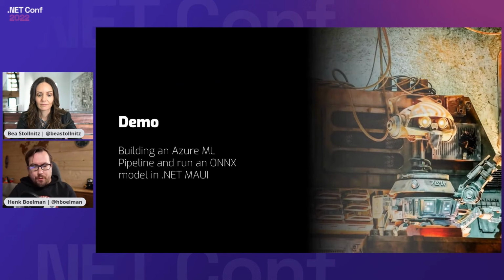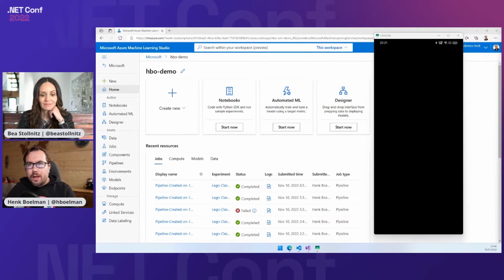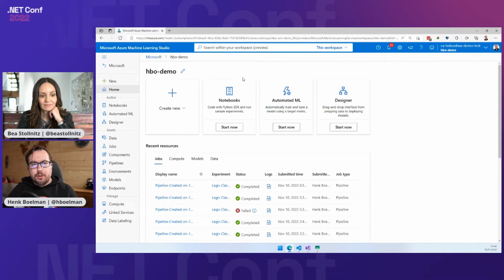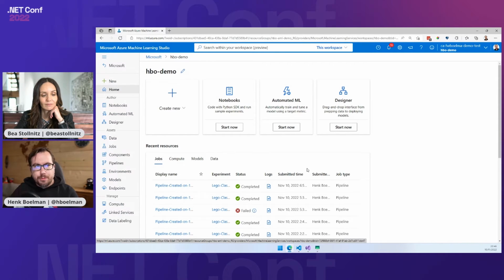So, time for the demo. Let's see if we can get our application up and running and classify some Lego. Here we are in our Azure Machine Learning Studio, ml.azure.com, and I'm here in my workspace. On the left, I have all my tools, and on the right, I have my dashboard.